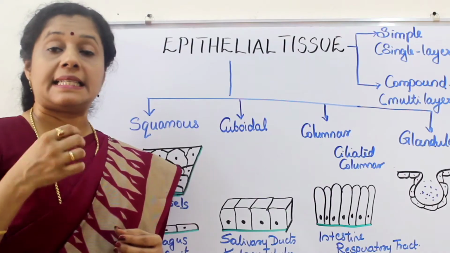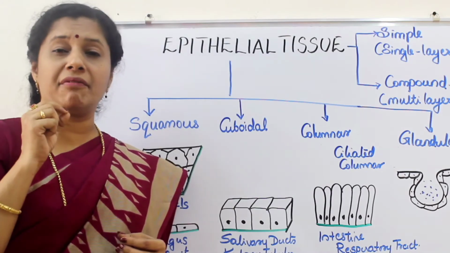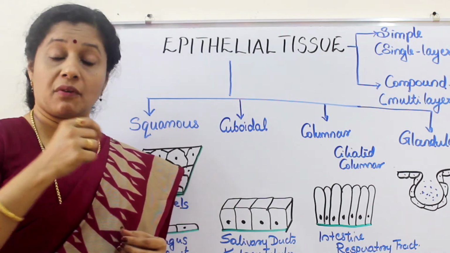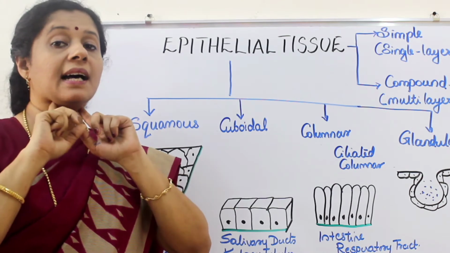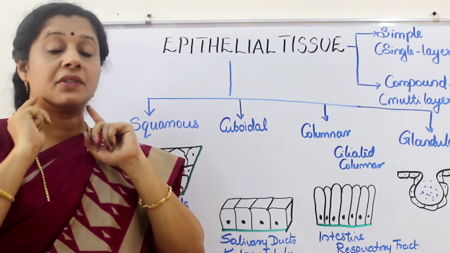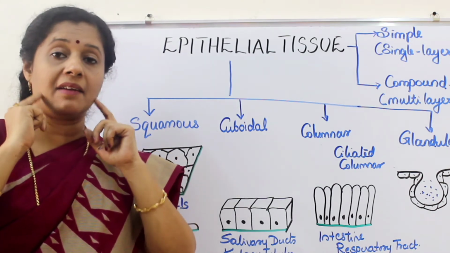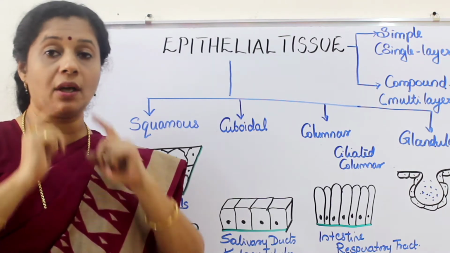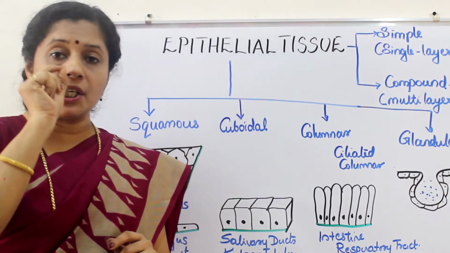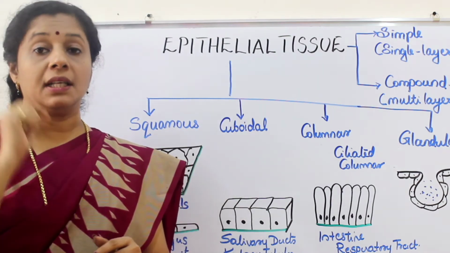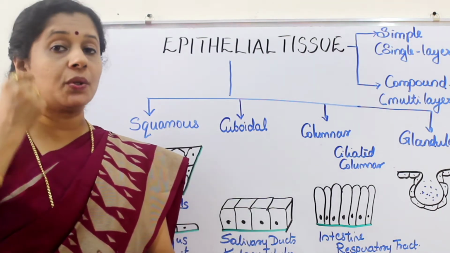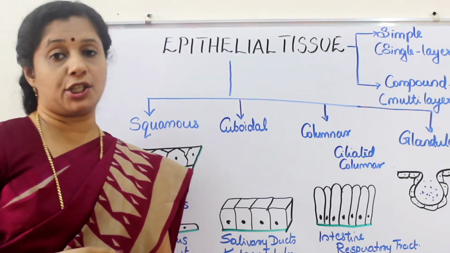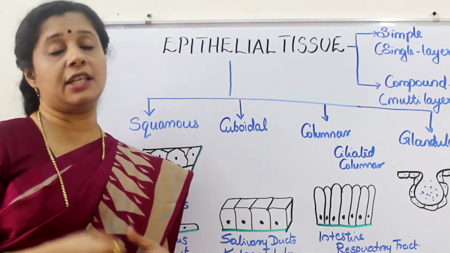That means in certain parts of our body, we have fine tubules for transporting substances. For example, we have salivary glands in our mouth region, so they have to bring the saliva to the buccal cavity or the oral cavity. For that, minute ducts are there. The walls of these ducts are made up of this cuboidal epithelium so that it can give some kind of support to that tube because they are very thin tubes.